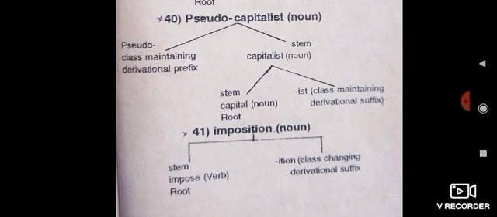It is a stem word and it is a root word. Ition indicates a class changing derivational suffix because imposition is a noun and impose is a verb. That is why there is a changing pattern in this category. That is why it may be said that ition is a class changing derivational suffix.